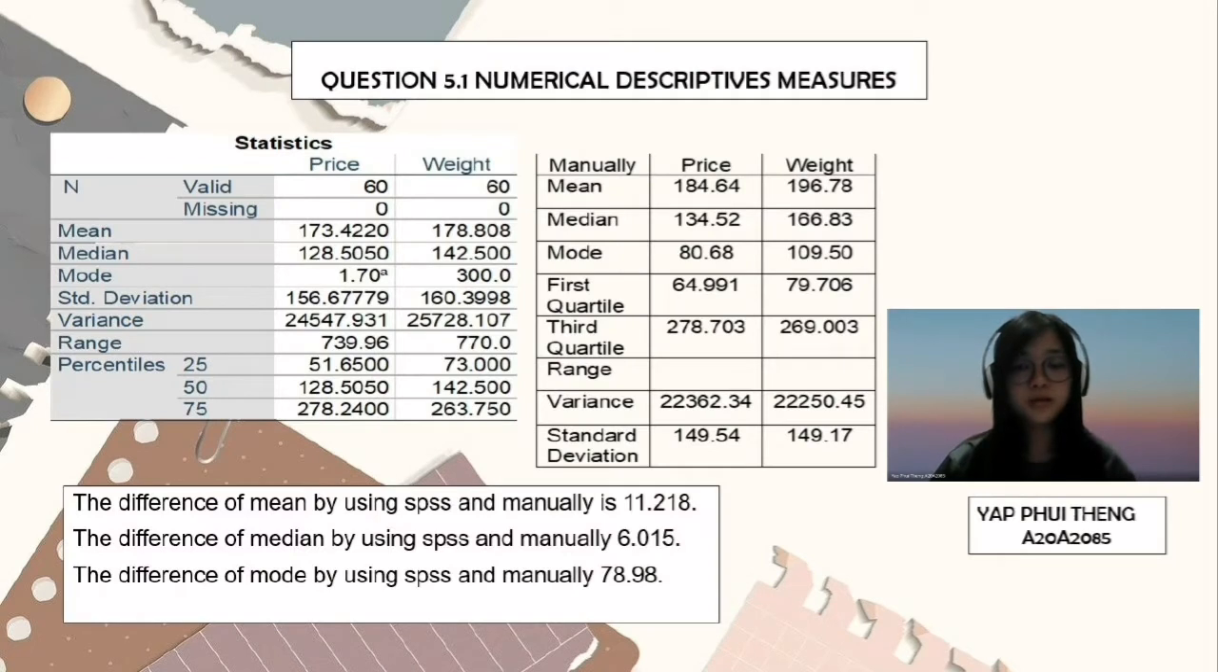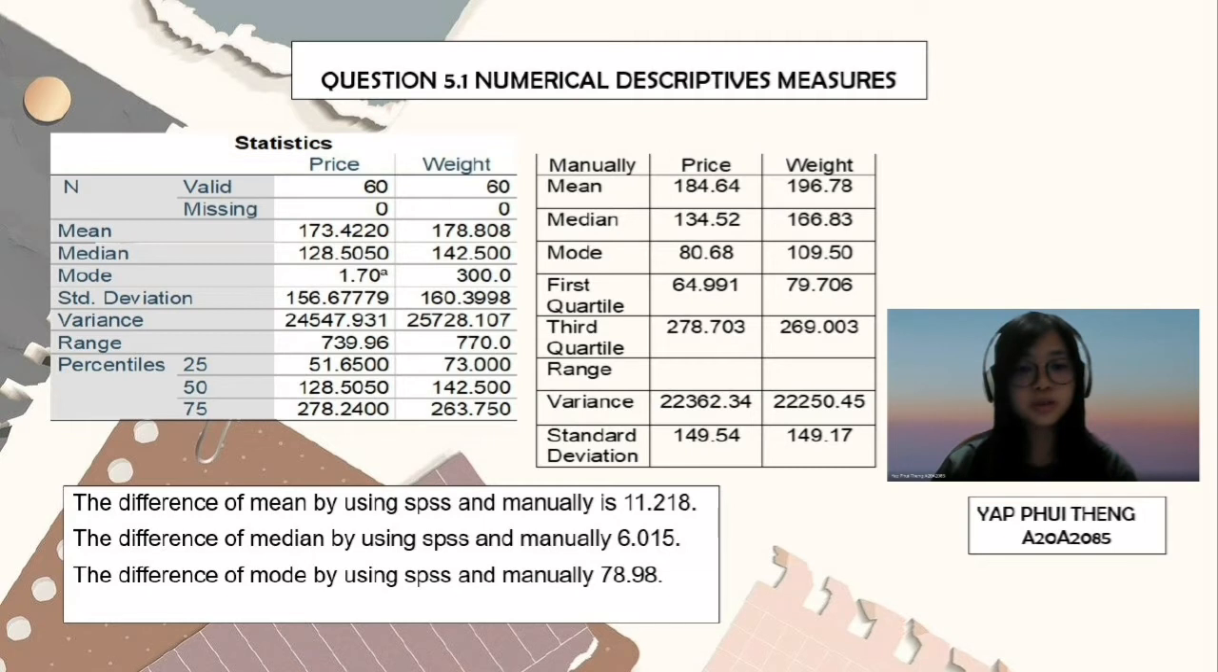Hi, good morning, madam. My name is Yakutan with matrix number A20, A20, and 5. Now I'm going to present about numerical descriptive measures. In this part, we do questions 3 and 4. For questions 3 and 4, we manually calculate mean, median, mode, first quartile, third quartile, variance, and standard deviation. For question 5, we do the same steps using SPSS.